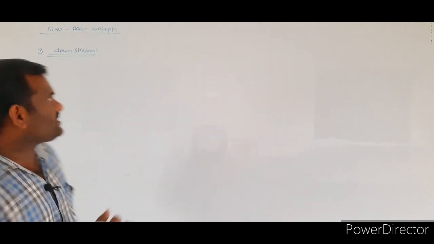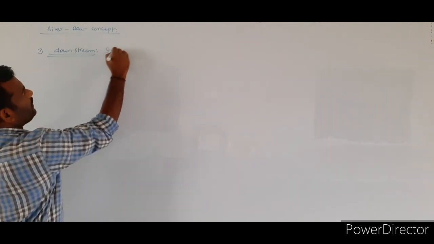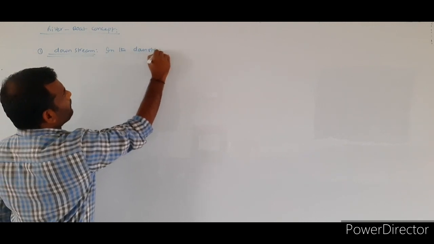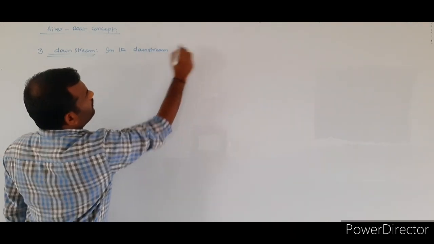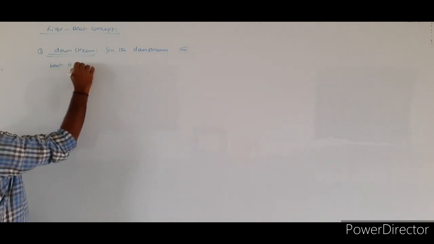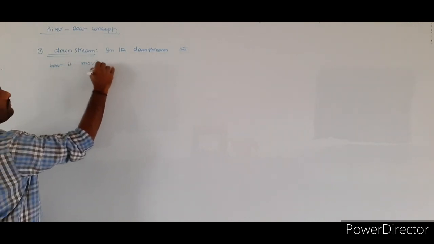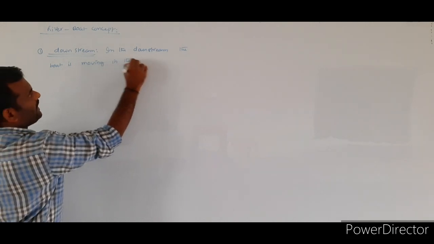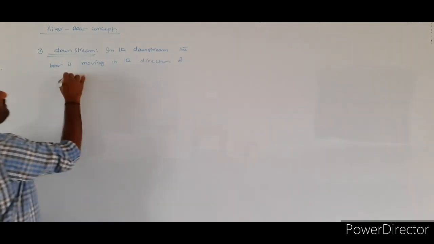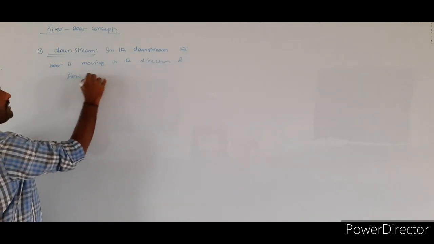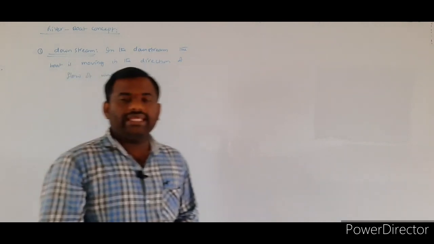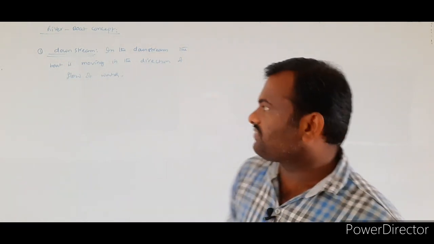So in the downstream, the boat is moving in the direction of the flow of the water.